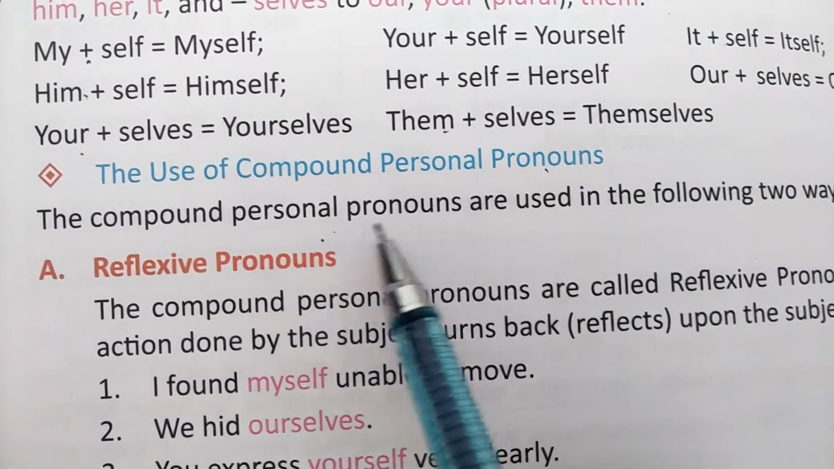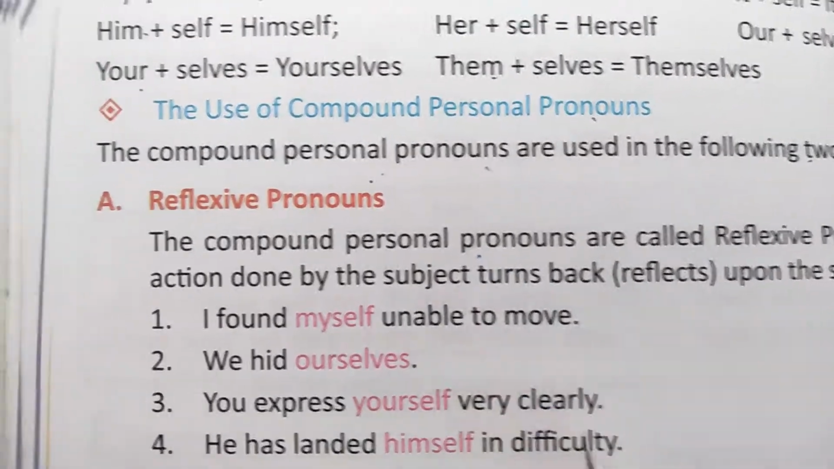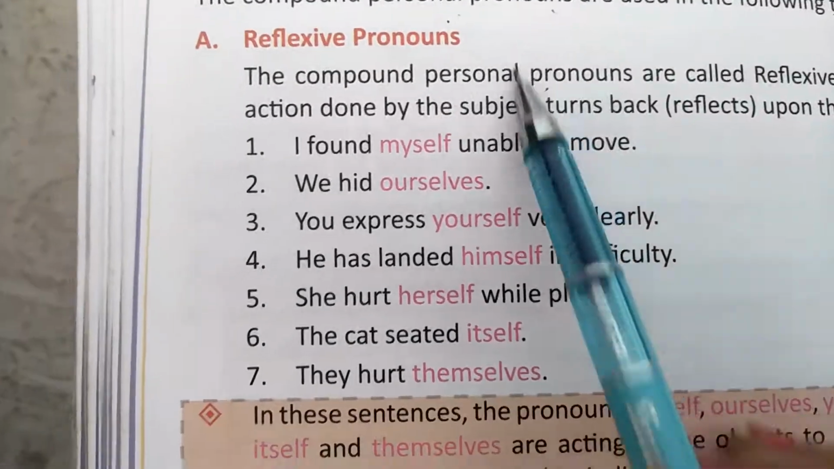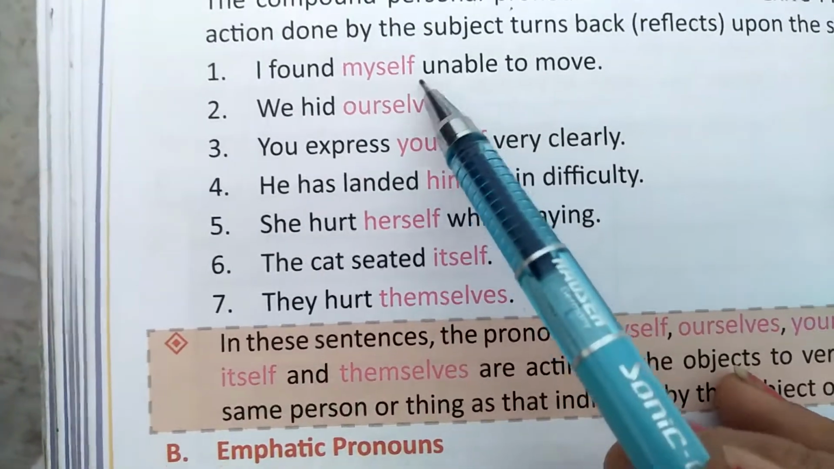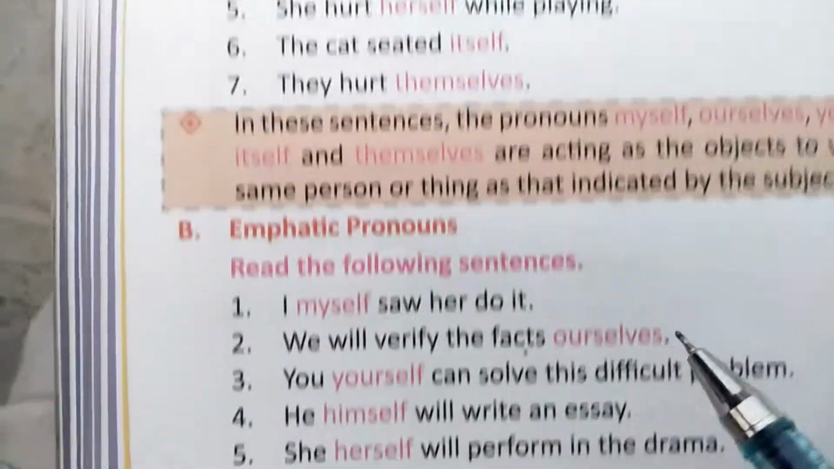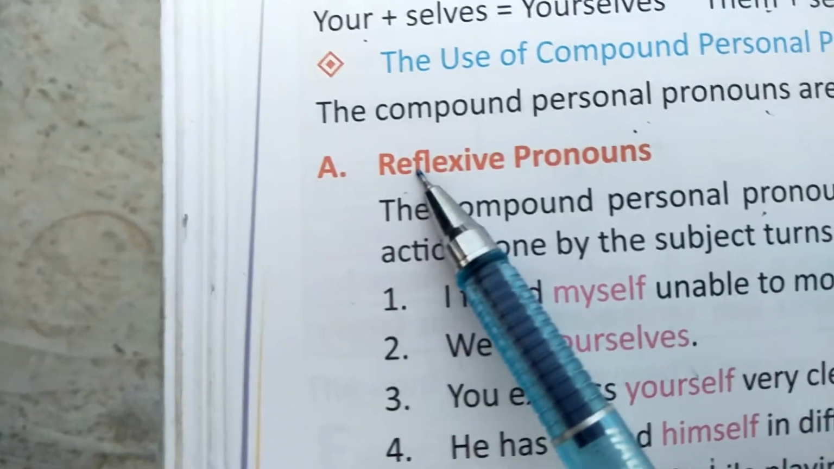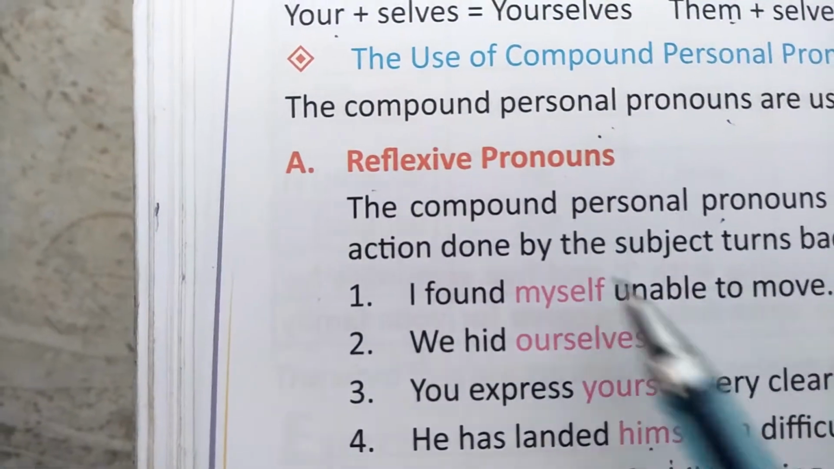Okay, the use of compound personal pronouns. The compound personal pronouns are used in the following two ways. There are two ways that we can use compound personal pronouns: reflexive pronouns and emphatic pronouns. You will see that the same words are used in reflexive pronouns and in emphatic pronouns. But there is a difference in usage, and only understanding it is needed because the words are the same.